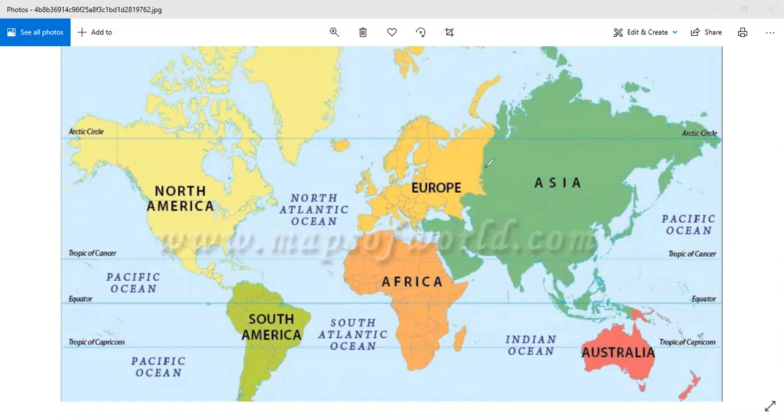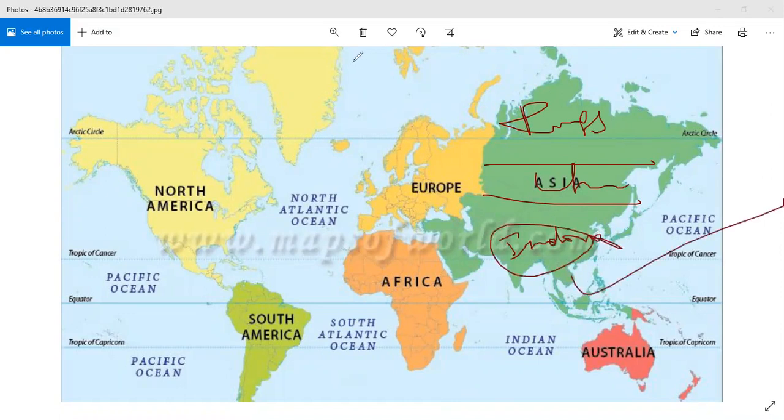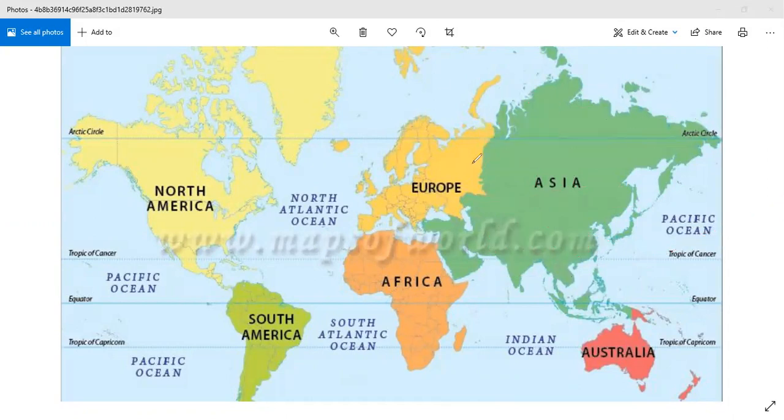If you see Asia, there are three major countries. One is Russia, then China, then India, which is our country. These are the main countries in Asia. Russia is the largest country geographically.